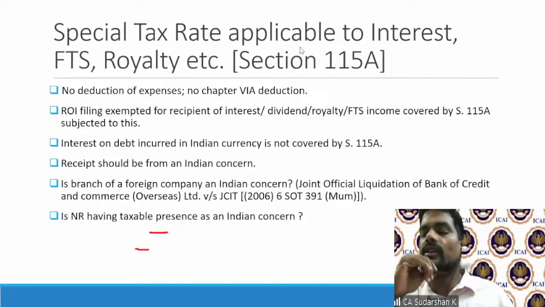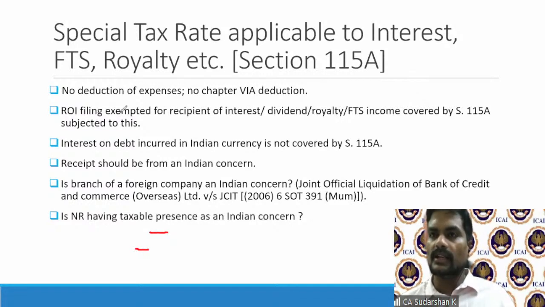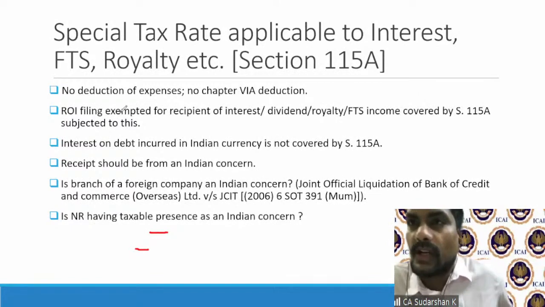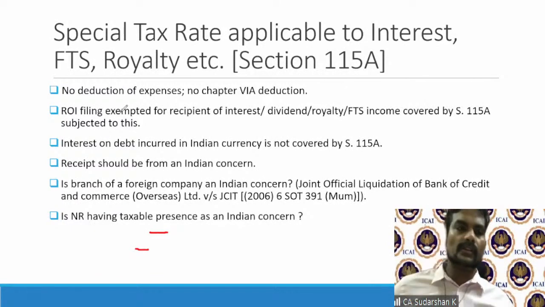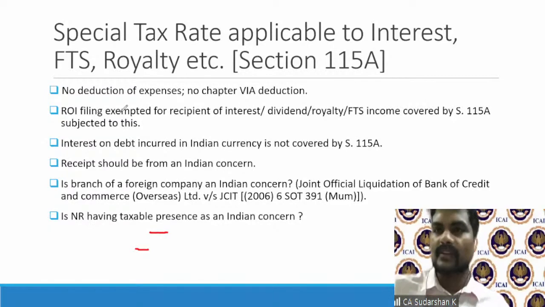Similarly, for non-residents, interest, royalty, and FTS dividends come under Chapter 12. Section 115A governs the mechanism. Now, 115A stipulates that if you are going to take the benefit under 115A, it's no option actually. Either you can do it, or you can also do a net basis, but normally foreign non-residents prefer not to, because they then have to show the detailed expenses for scrutiny.